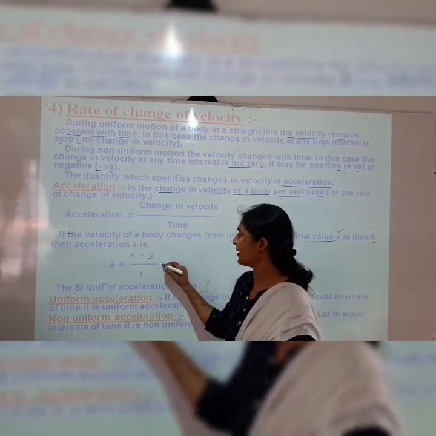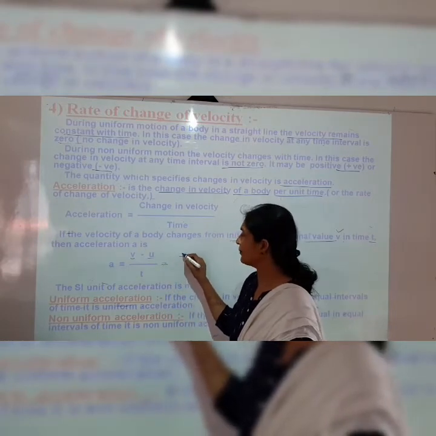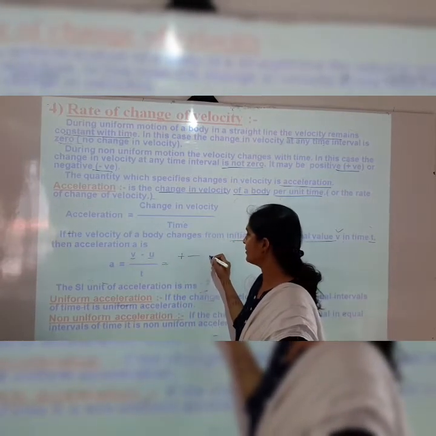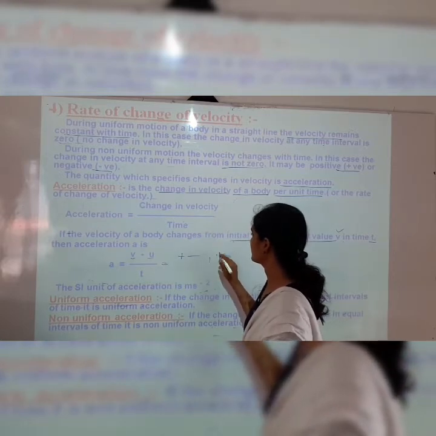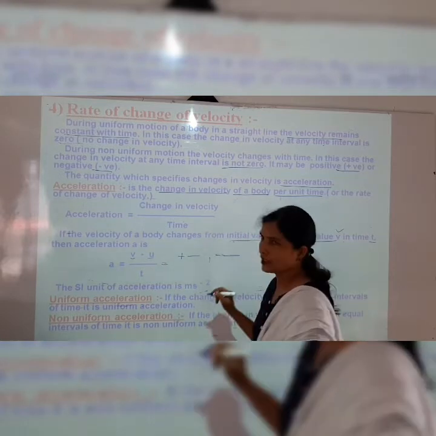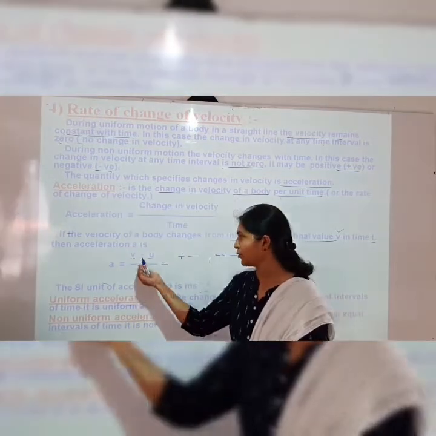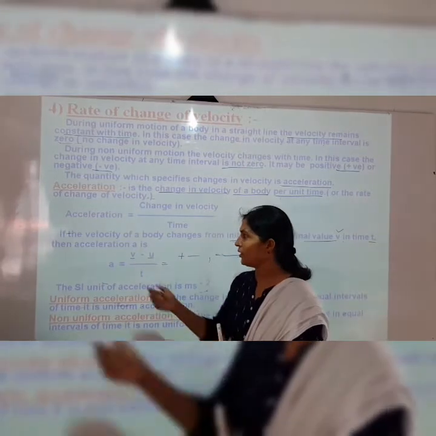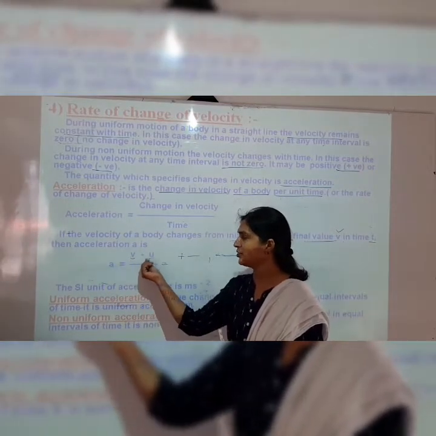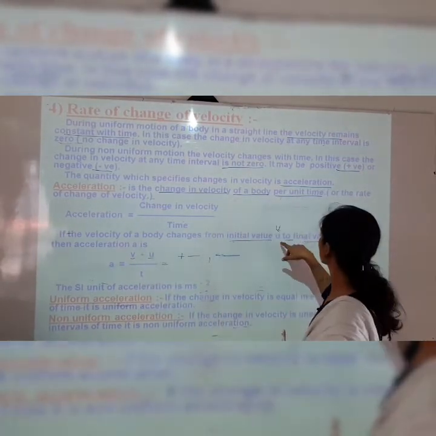Whatever the answer may be, it may be positive or negative. So acceleration is nothing but change in the velocity.